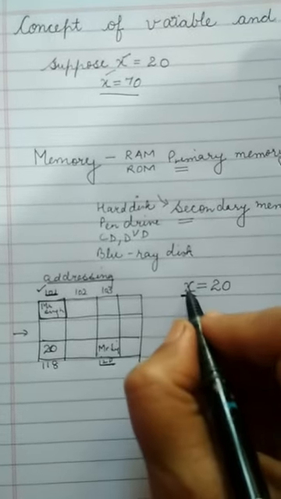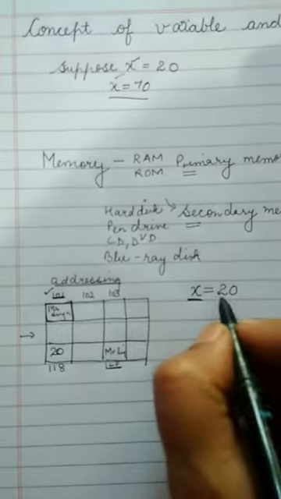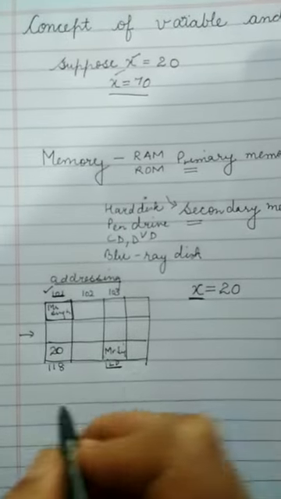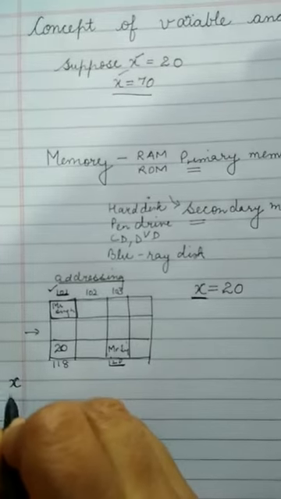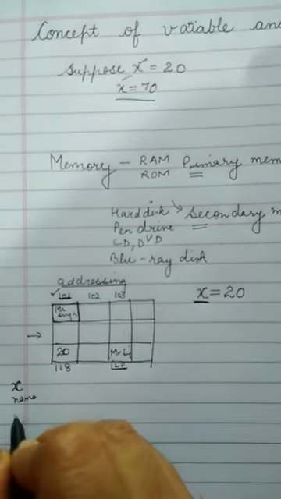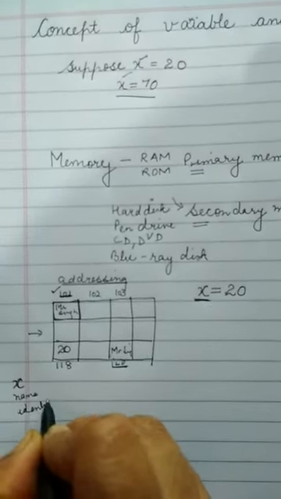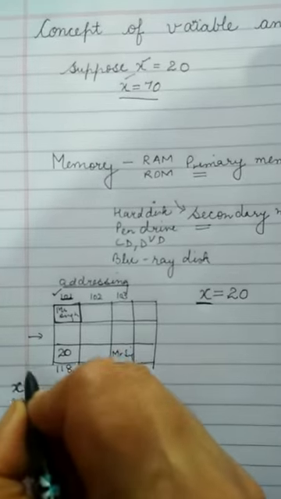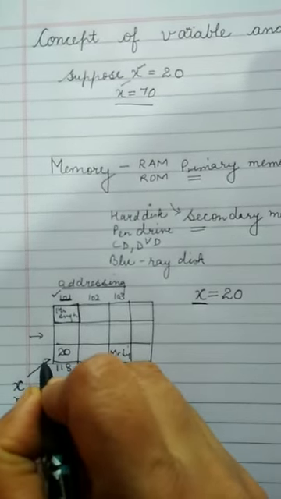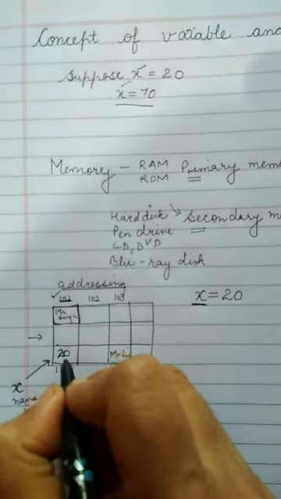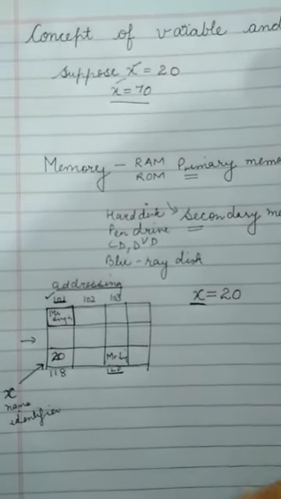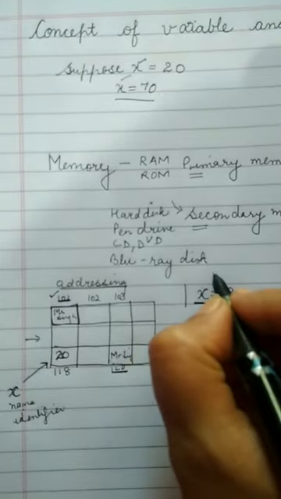So I have written what? X equals to 20. So what in a language means x equals to 20? Means x is a name. It is a name. What name? Variable or identifier name. Which is pointing to a memory location. Which is pointing to a memory location that is holding which value? 20. बात समझ आई?